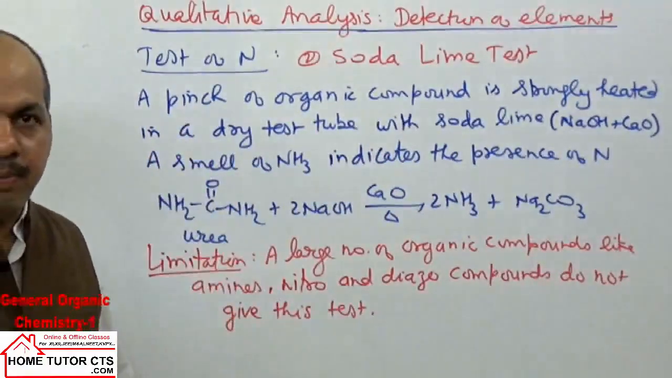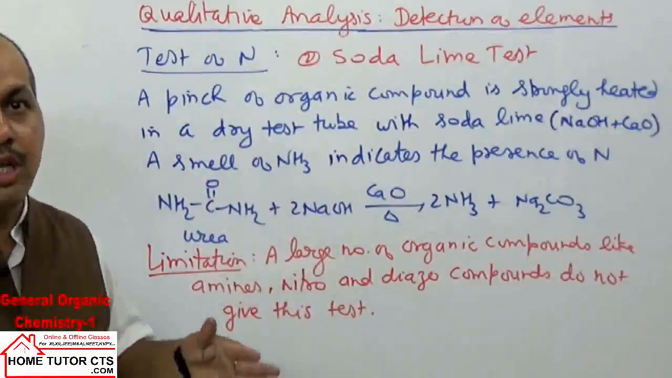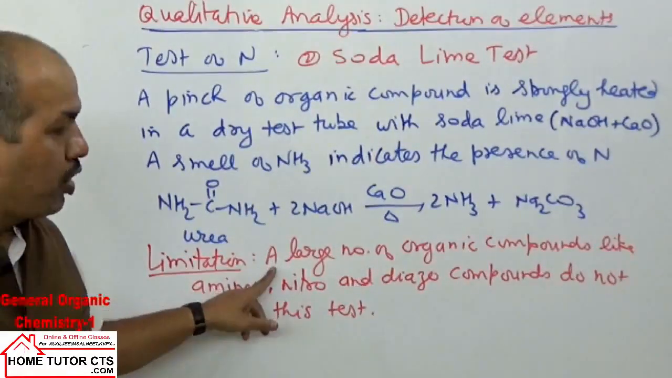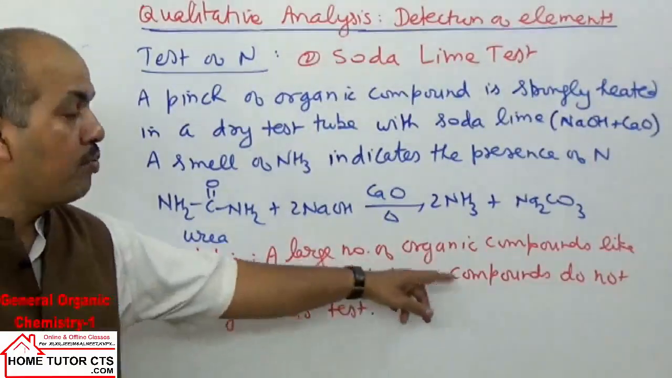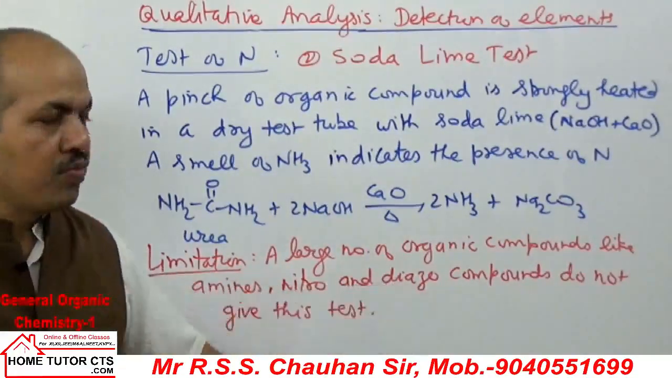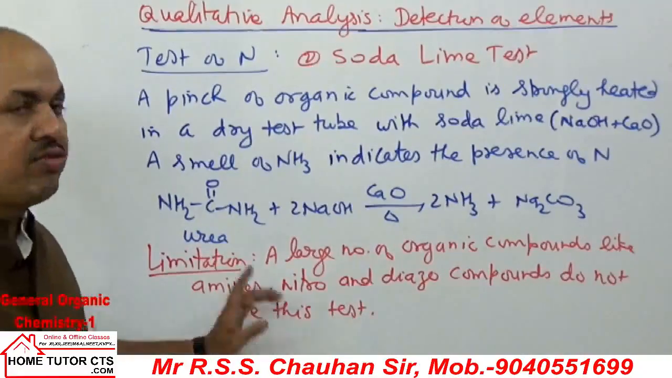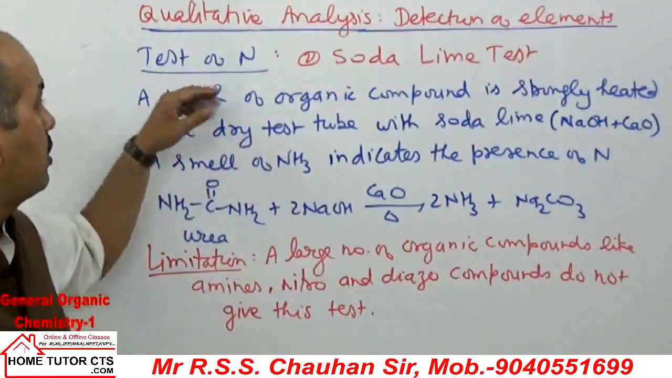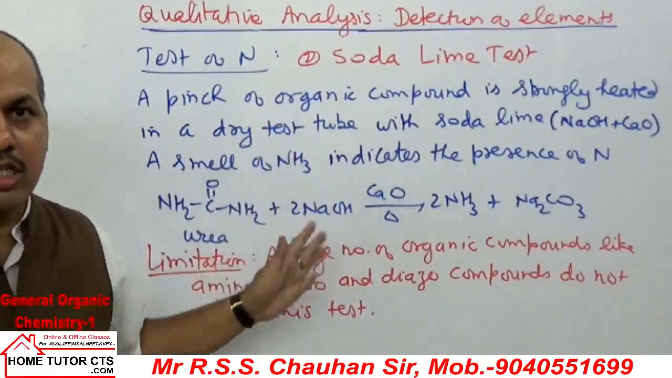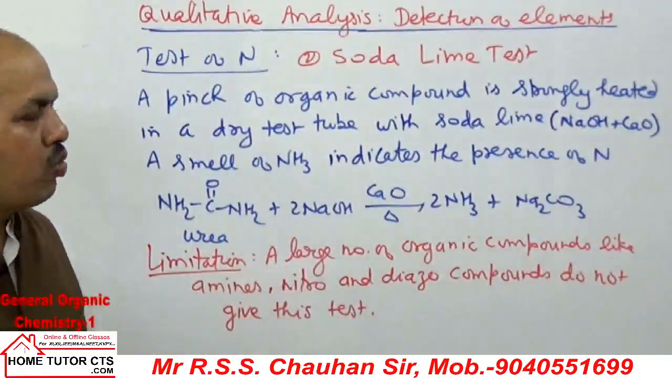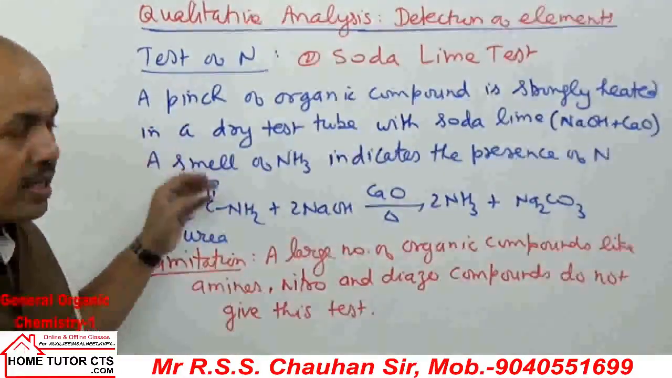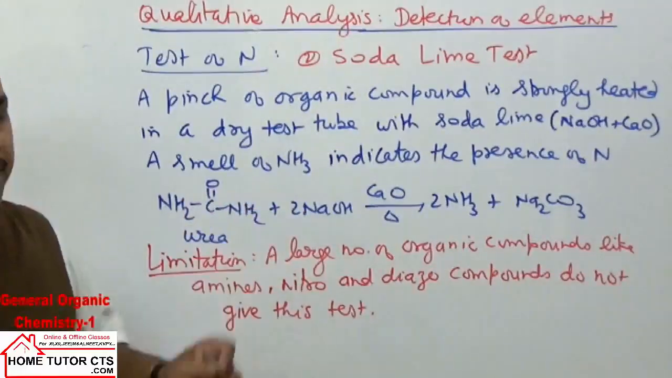Now we can have several compounds which do not give this test. So what is the limitation for this test? You can note it down. A large number of organic compounds like amines, nitro compounds, diazo compounds do not give this test. That is the limitation of the soda lime test for nitrogen. The first test is used very commonly, that is formation of Prussian blue. Okay. Now the next testing can be taken for sulfur.